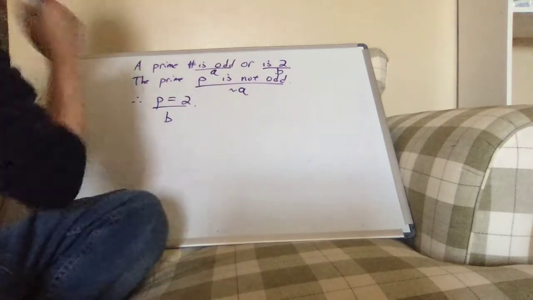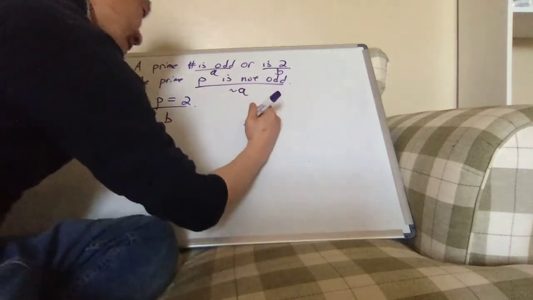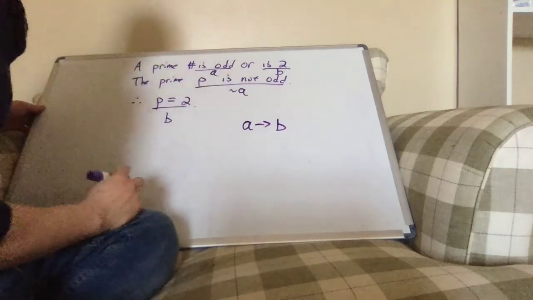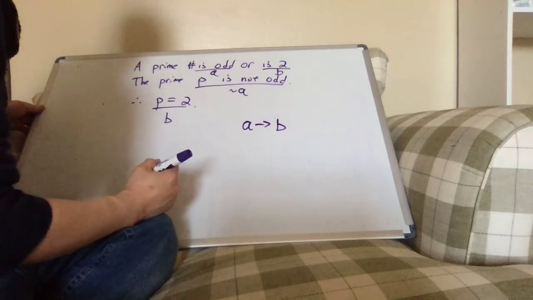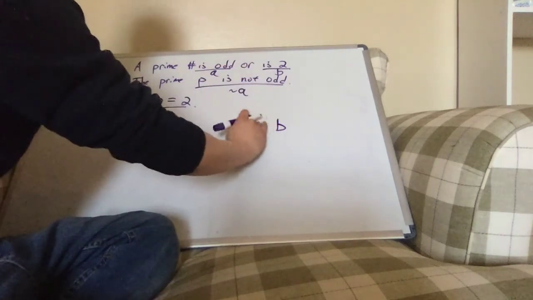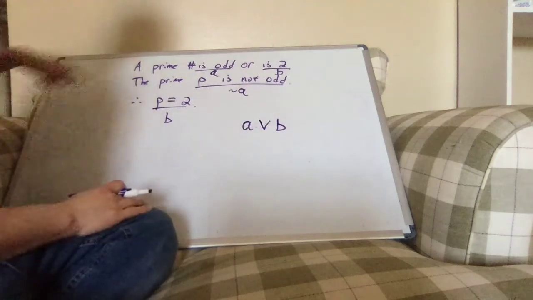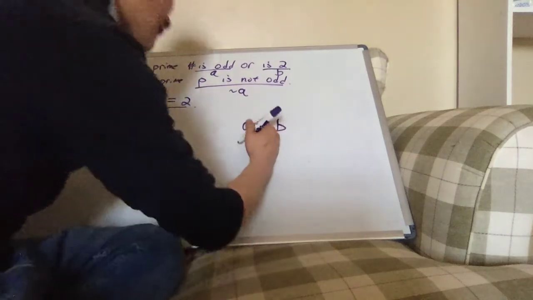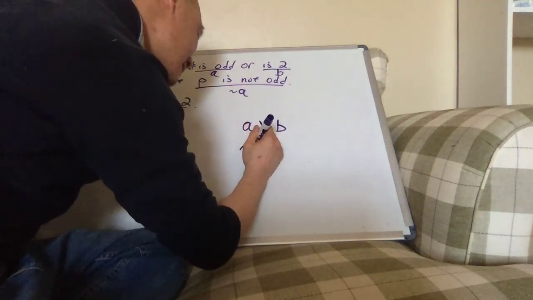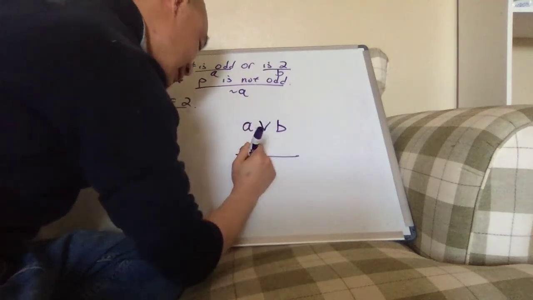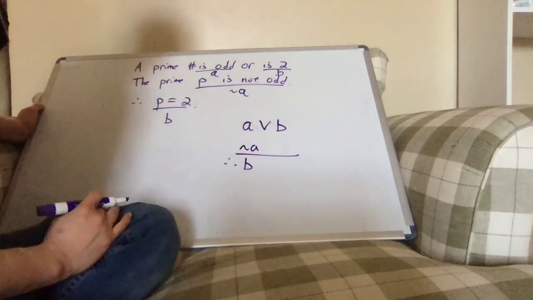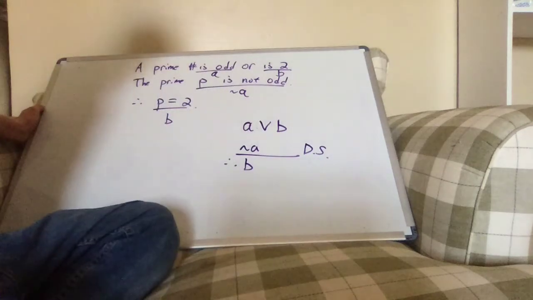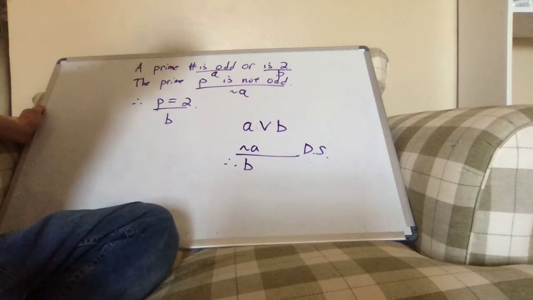Since being odd is A, then not being odd must be not A, and therefore B. So if we were to write this out formally, we'd say, well, I know that A or B. I know that A happens or B happens. And then I know that A doesn't happen, so it must be the case that B happens, and this is by the disjunctive syllogism, right? That's the argument we used there.